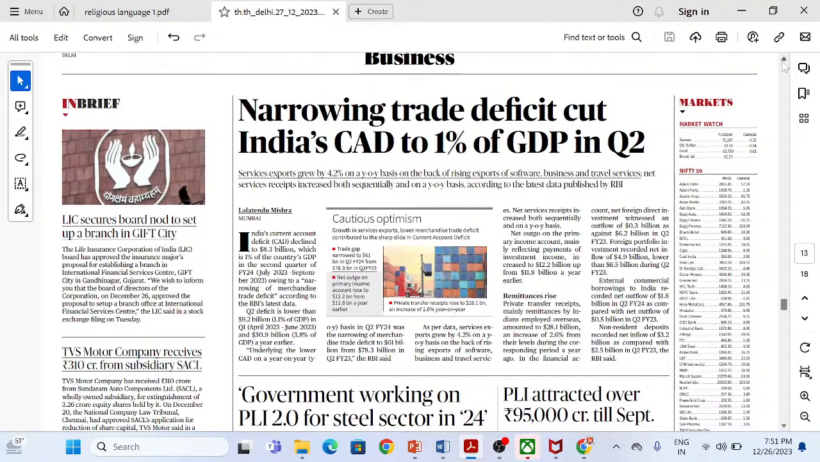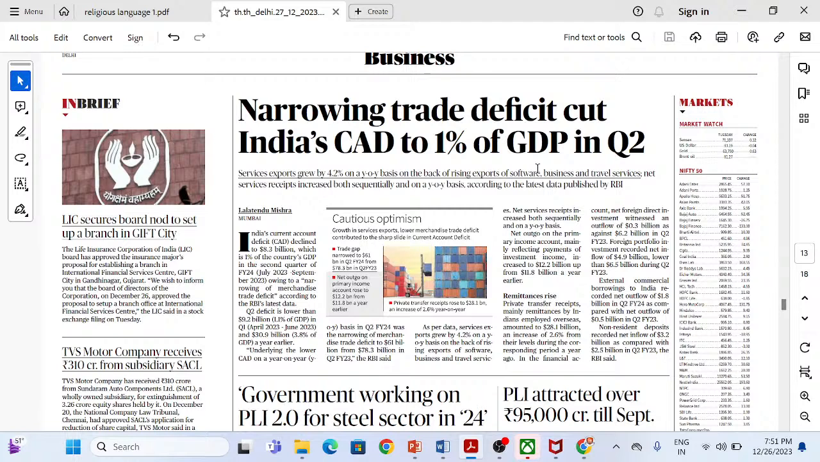Okay. Now this is an interesting article. This is related to narrowing of the trade deficit cutting India's CAD to 1% of GDP in quarter two. Now, if we see the quarter two, our current account deficit has declined to 8.3 billion. It is 1% of the country's GDP, and it is basically related to narrowing of the merchandise trade deficit. Now, merchandise trade deficit कम कैसे हुआ है? क्योंकि हमारा एक्सपोर्ट बढ़ा है, मर्चेंडाइज एक्सपोर्ट बढ़ा है इंपोर्ट के मुकाबले, जिसकी वजह से वी हैव बीन एबल टू